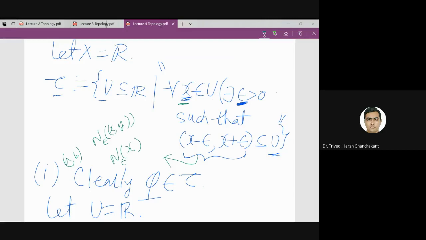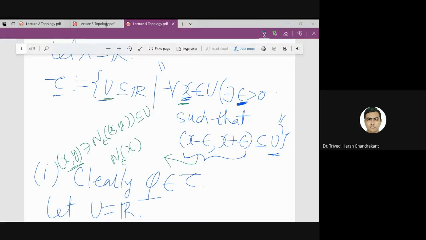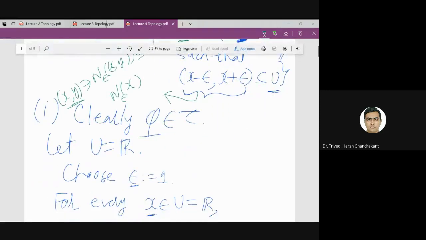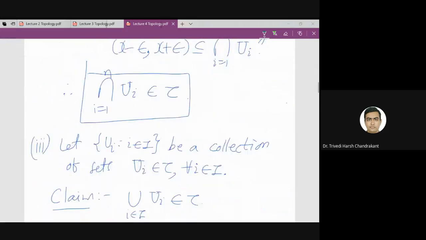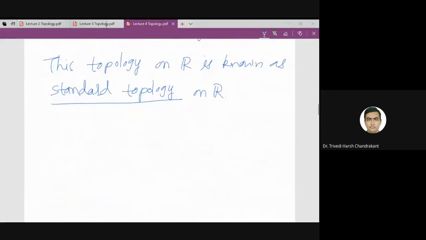Sorry, here it is the point (x, y). So (x, y) belongs to U, then there exists epsilon greater than 0 so that this is a subset of U. So this is basically the definition of open set in R2. Let me write that down. I will give it as an exercise to check that it is a topology.